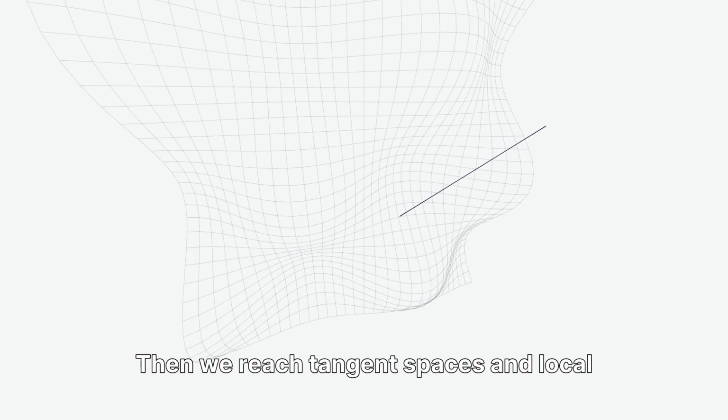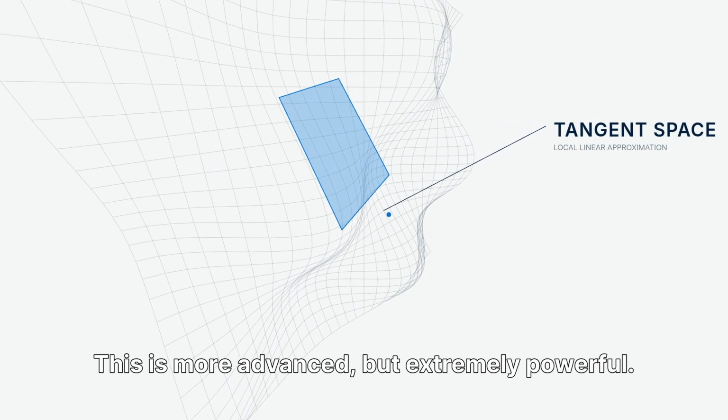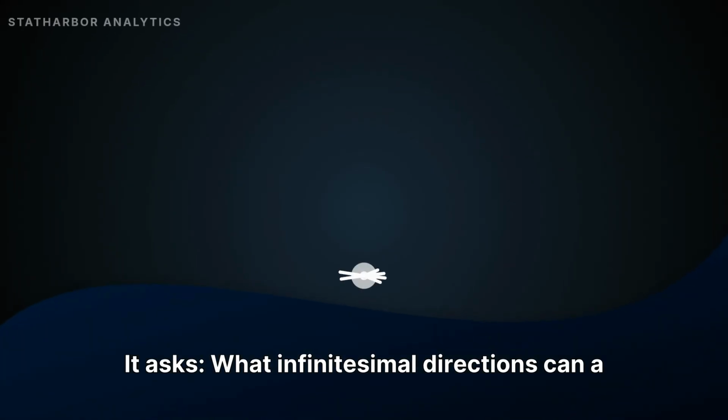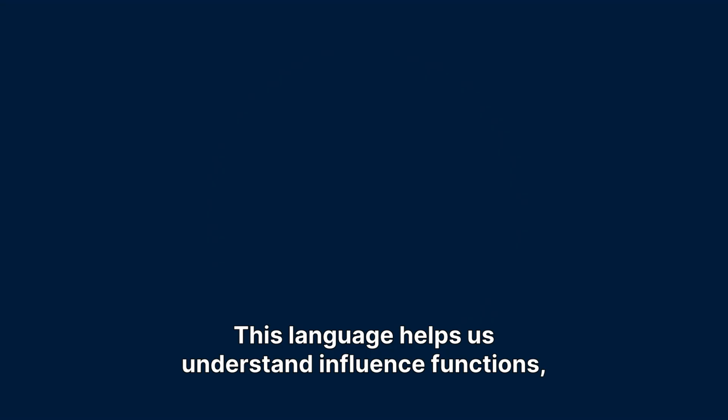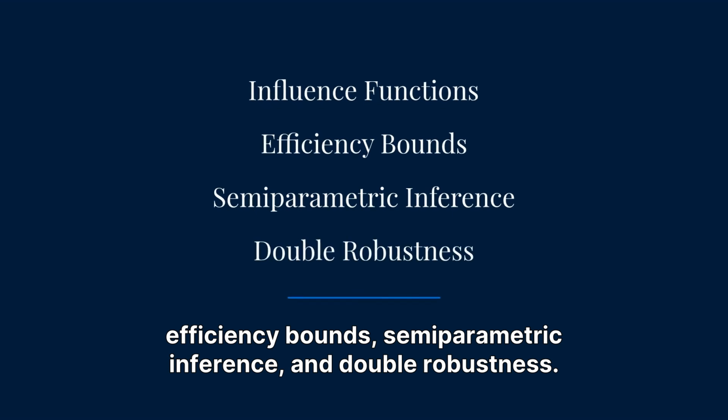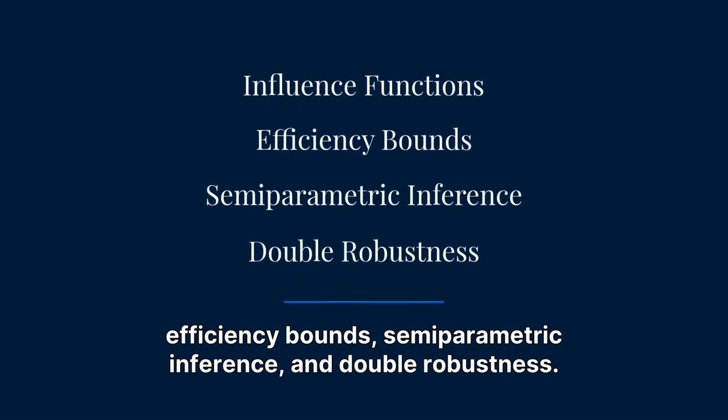Then we reach tangent spaces and local models. This is more advanced, but extremely powerful. It asks, what infinitesimal directions can a distribution move in? This language helps us understand influence functions, efficiency bounds, semi-parametric inference, and double robustness.